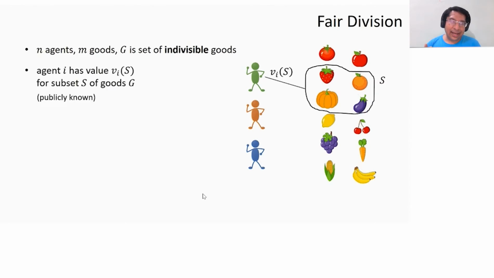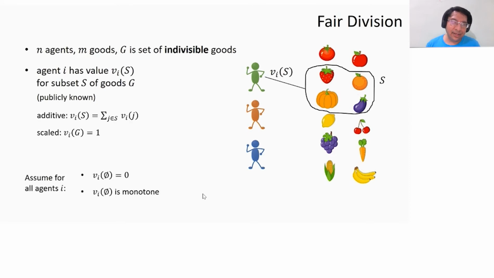Now, every agent i has a valuation function v sub i, which maps a set of goods to the value she gets if she gets that set. For a set S, v sub i of S is the value of agent i for the set S. These valuations are going to be publicly known, so I'm going to ignore any strategic behavior. And there will be a central agency who has to come up with some fair division of the given set of goods.